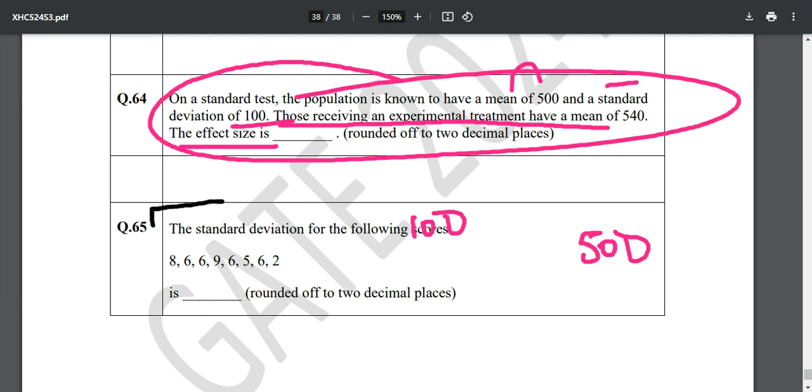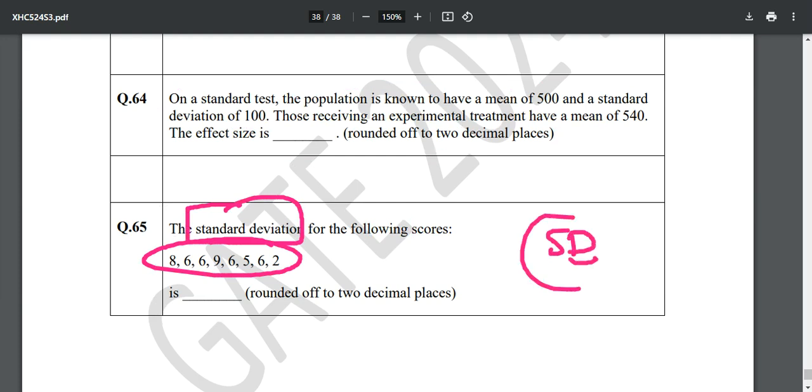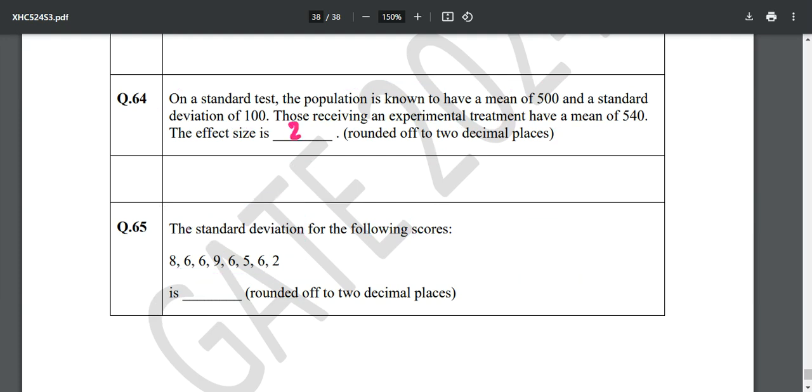And then, for the standard deviation of the following scores, you just have to tell the SD. You have all the numbers, average them out, and you can calculate the standard deviation. Simply you have to calculate the SD. And what will happen, let's suppose you mark over here 25 and you say 10 over here, and both are wrong answers.